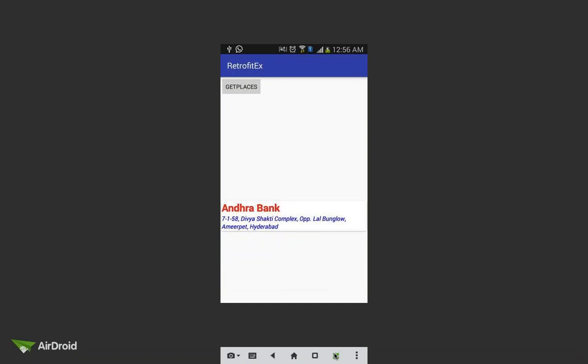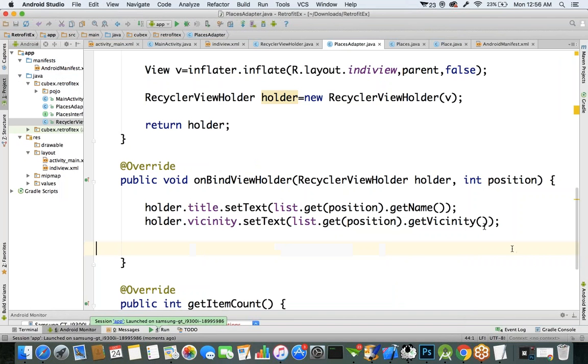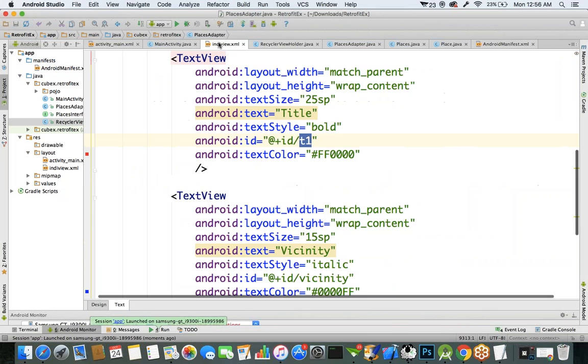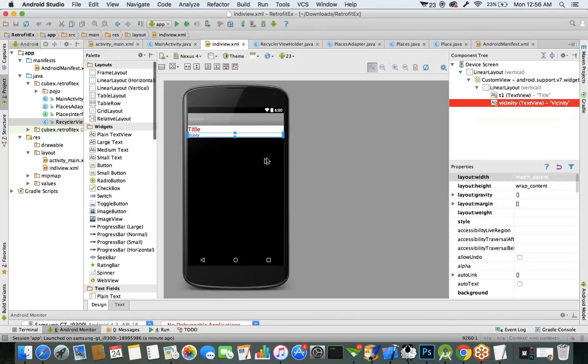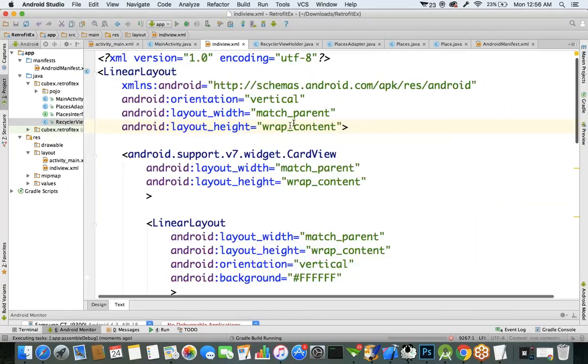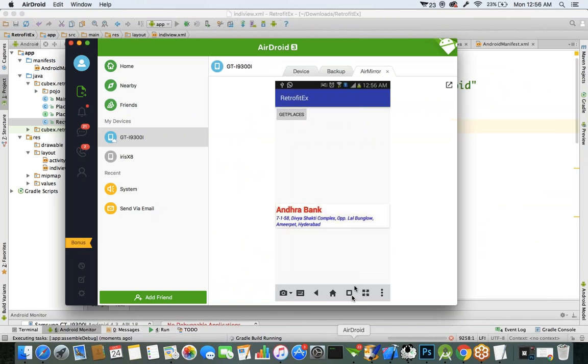The reason is the individual XML. In the individual XML, the main UI group we had taken as match parent. Let's change that from match parent to wrap content. So only as much height as is required for that component, it occupies only that much space. That's it. Now let's run the application. Just the main UI group of the individual XML file, I changed from match parent to wrap content.